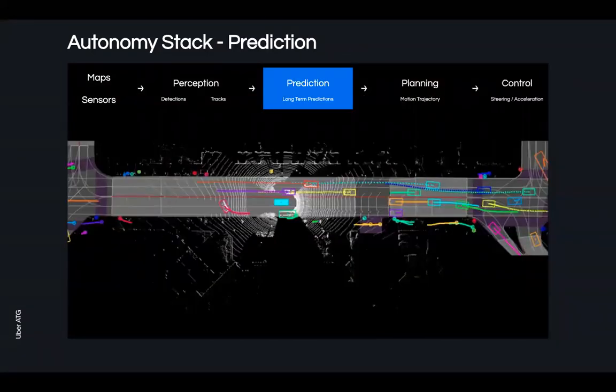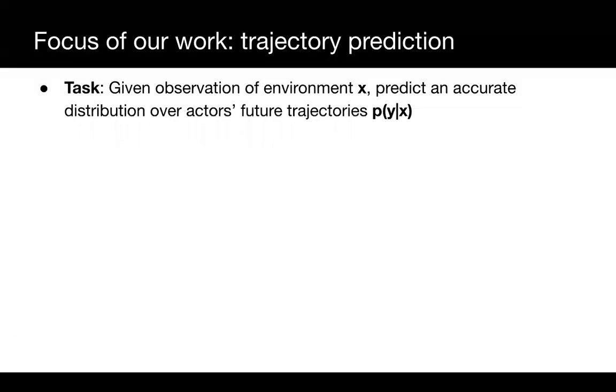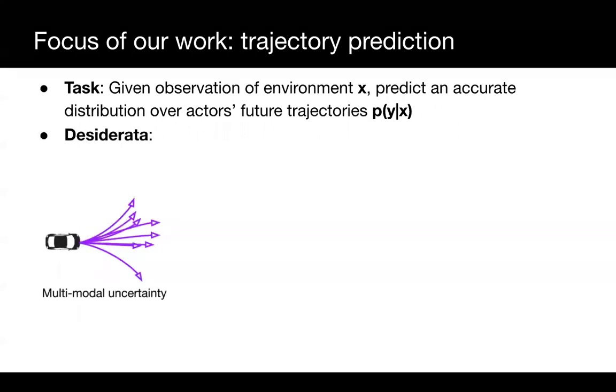In this work, we focus on the task of prediction and how this affects motion planning. More precisely, we are interested in predicting a distribution over each actor's future trajectories y given an environment observation x. We would like a model that first captures the inherent multimodal uncertainty of the future. In the illustrated example, a vehicle may choose different paths and may execute different speed profiles. This is particularly challenging to learn because in observational data, we only observe one realization of the future, but there might be others that are equally valid.